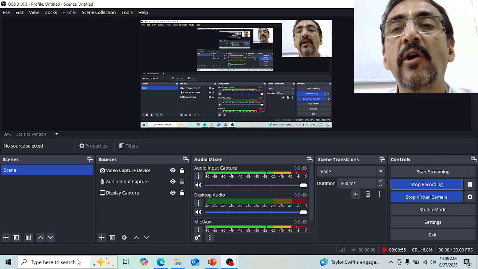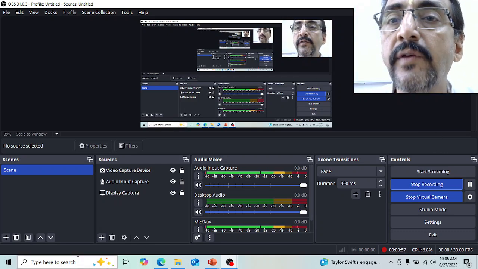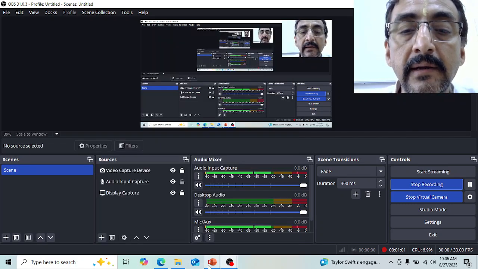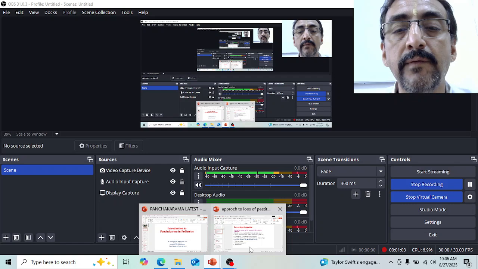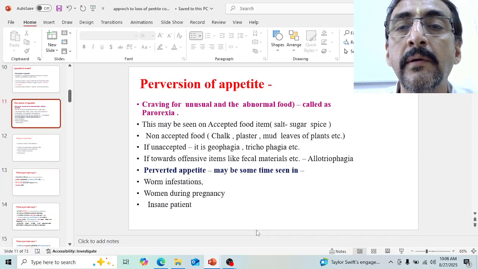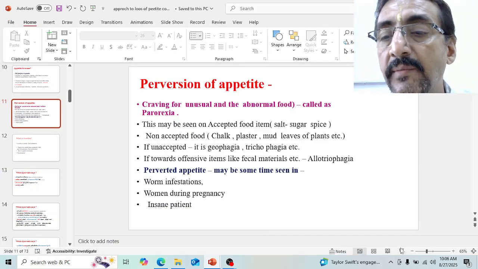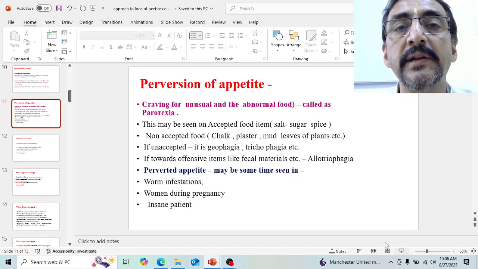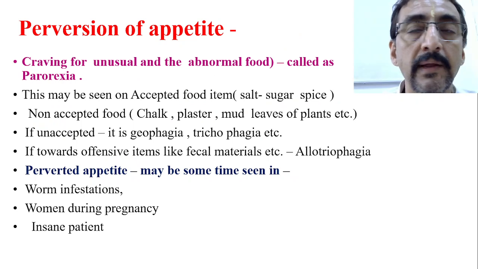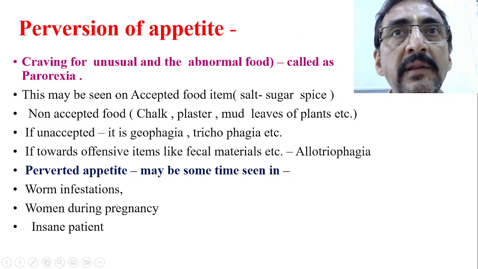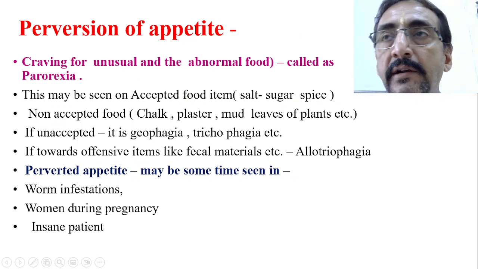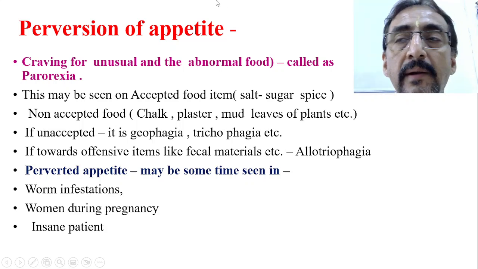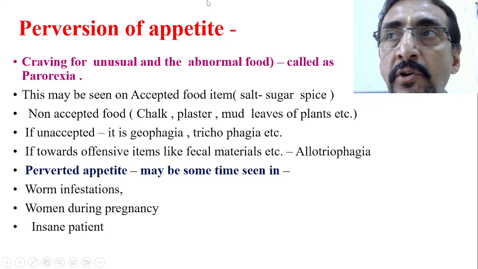In the last class, we started with the new topic of loss of appetite, and a complete explanation of it from the base itself, so that we can approach this symptom of loss of appetite in children very effectively. I gave the basics of appetite, hunger, the relationship between these two, and different types of eating disorders. So today we will continue with the eating disorders.